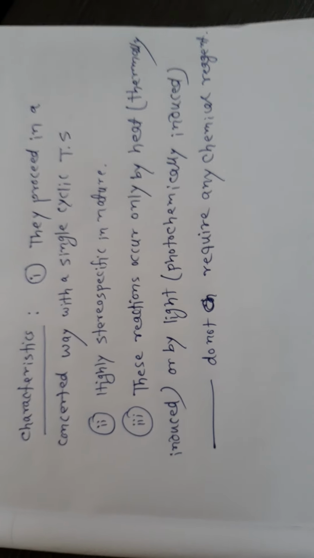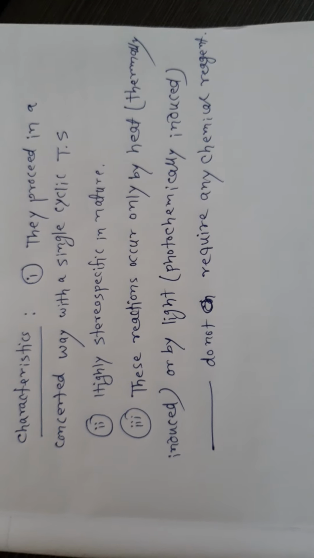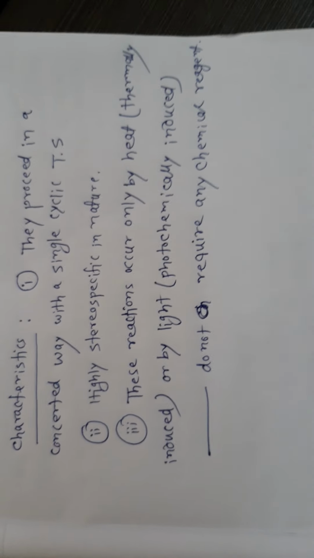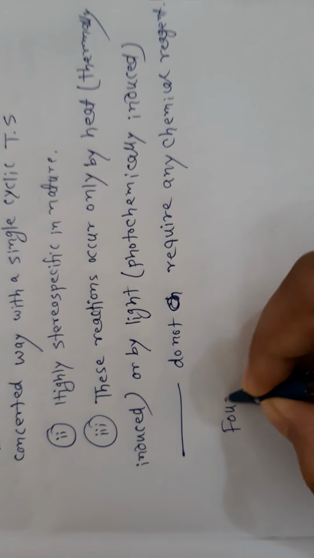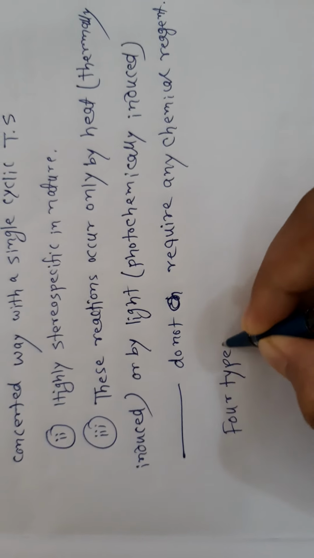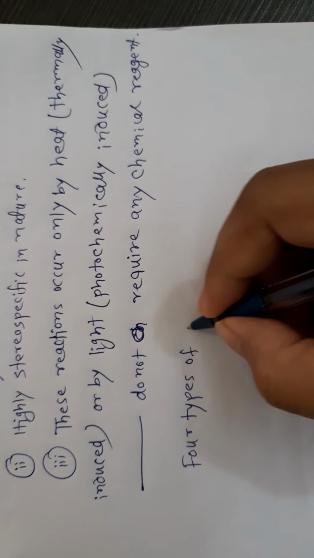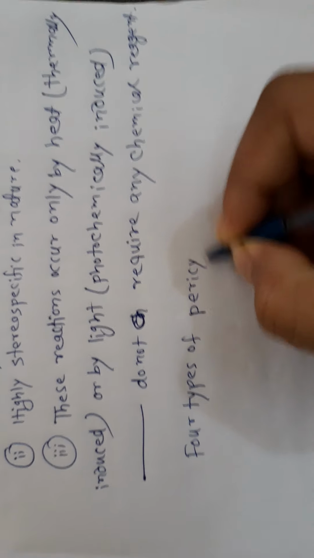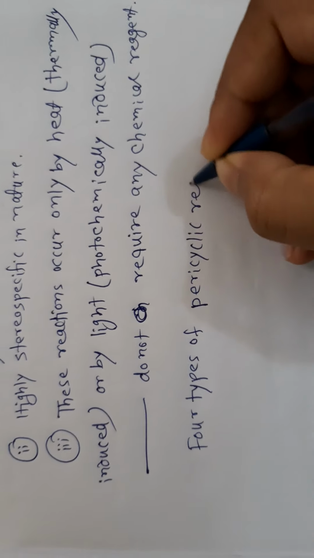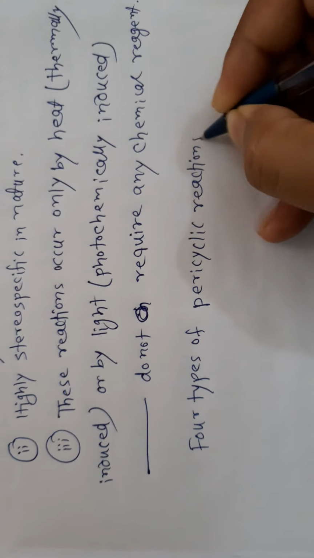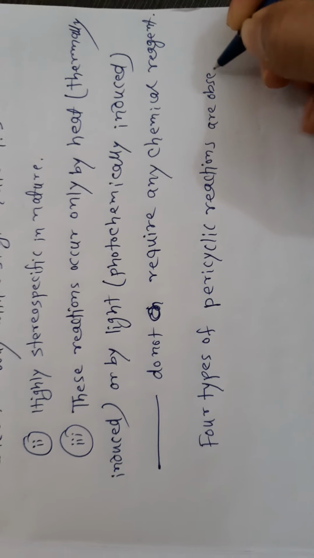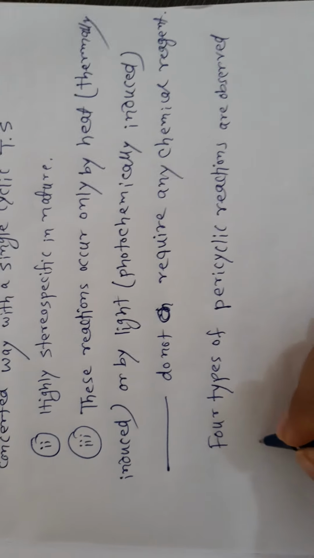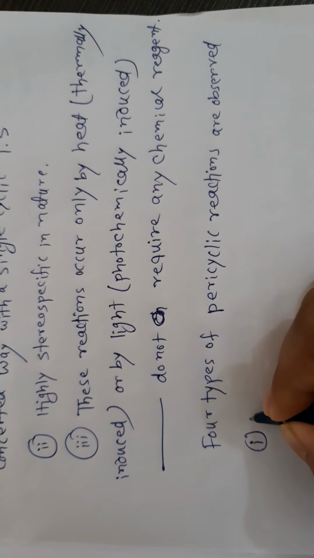Now, four types of pericyclic reactions are observed. Number one is electrocyclic reaction.